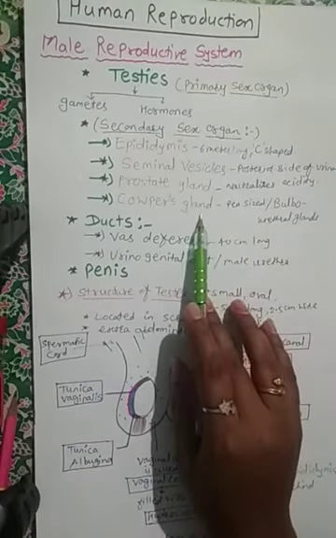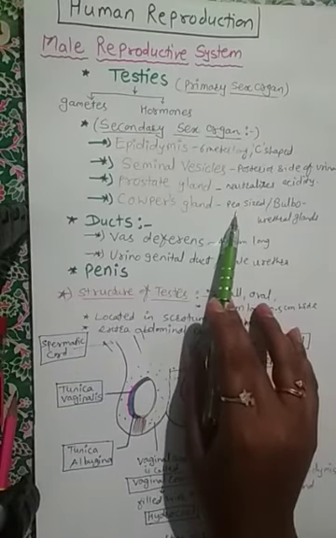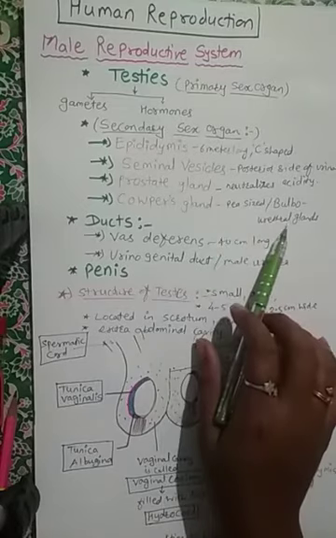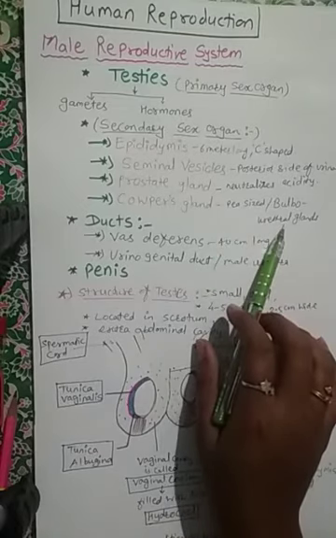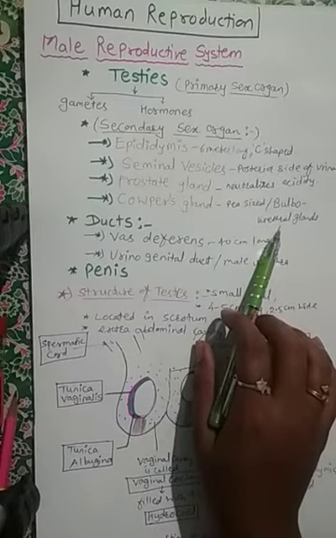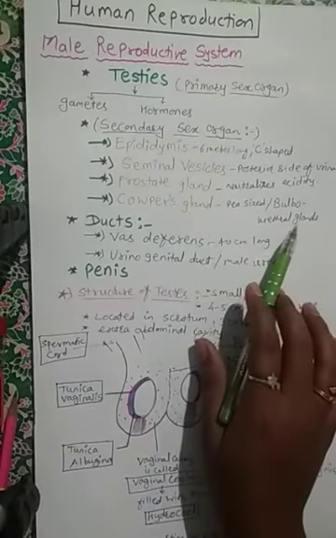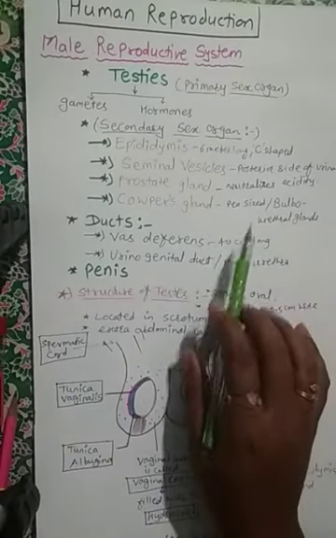Then it also includes the Cowper's gland. Cowper's gland is a small, pea-sized gland which is also called the bulbourethral gland. In MCQ questions, questions may come such as what is the name of the bulbourethral gland, where it is present, or which pea-sized gland is present in the male reproductive system. So Cowper's gland is also known as the bulbourethral gland.